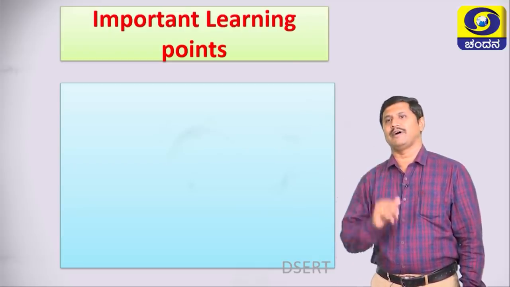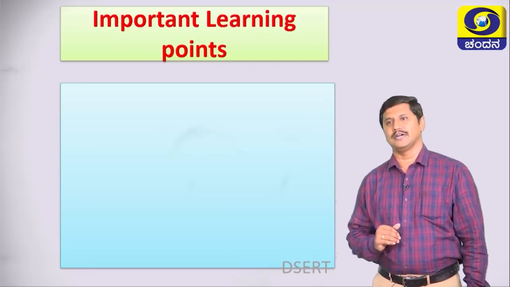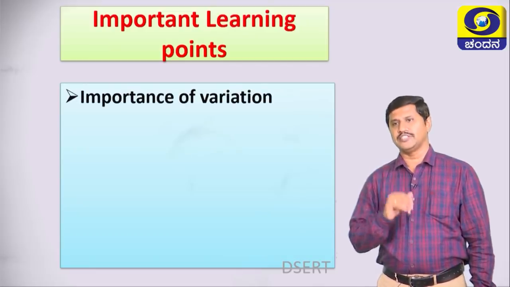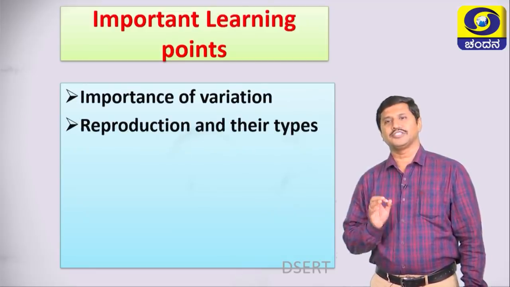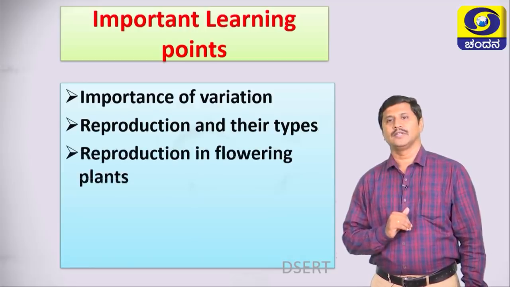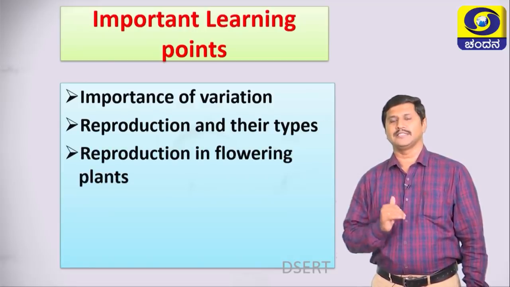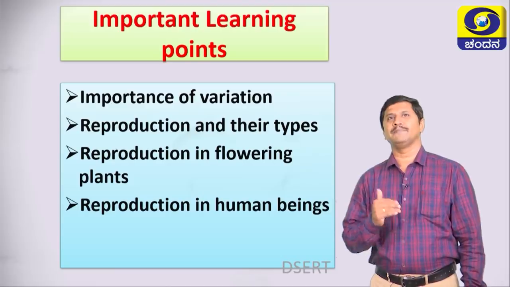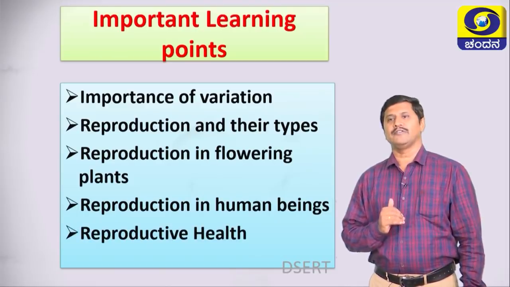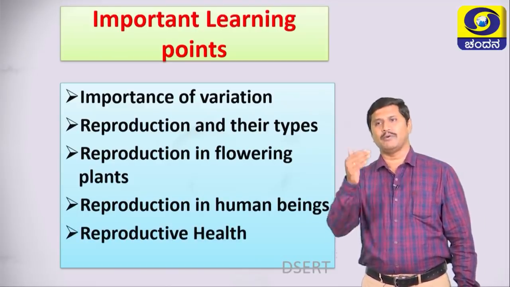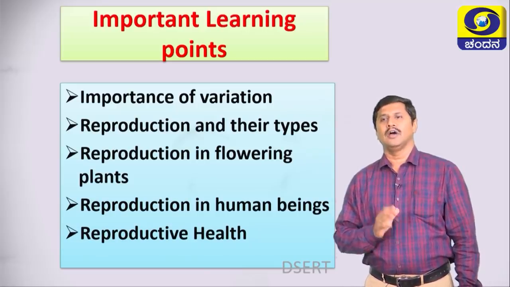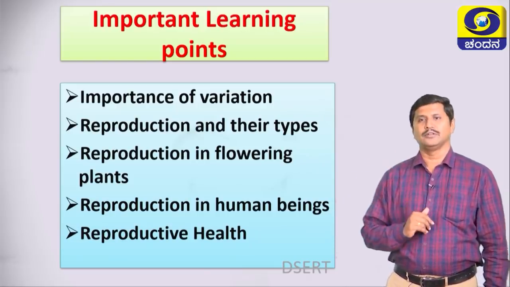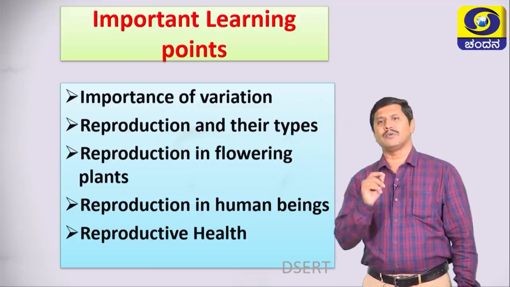The main important learning points in the chapter are importance of variation, reproduction and their types, reproduction in flowering plants, reproduction in human beings, reproductive health. Well students, these are the important points under the chapter how do organisms reproduce. Okay, let us discuss one by one.